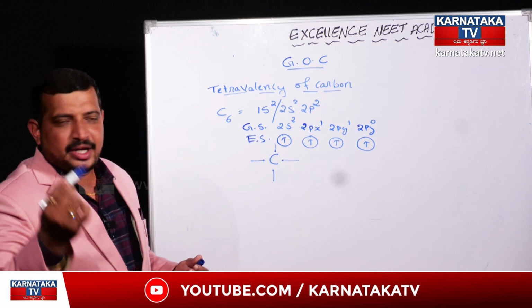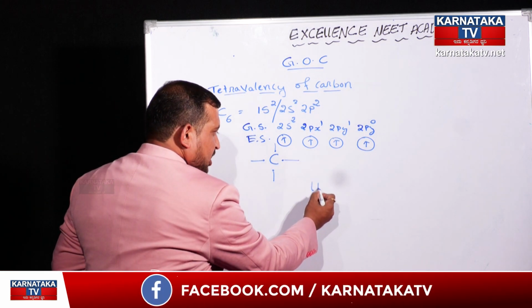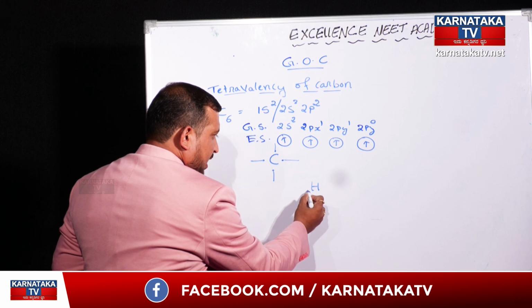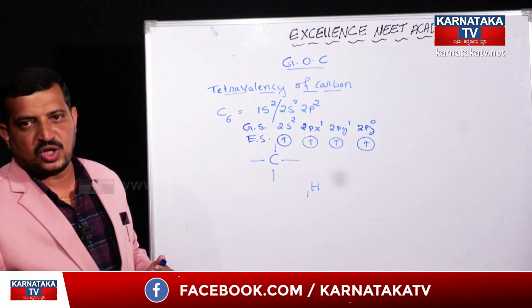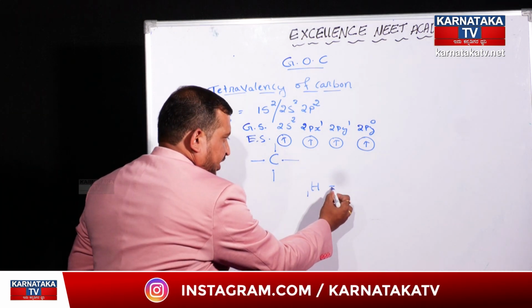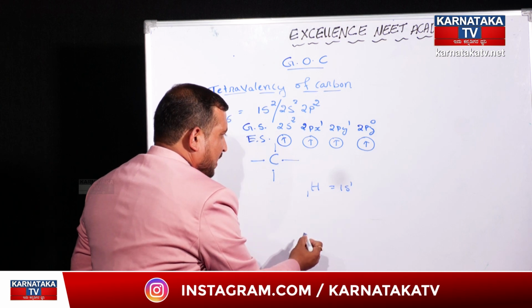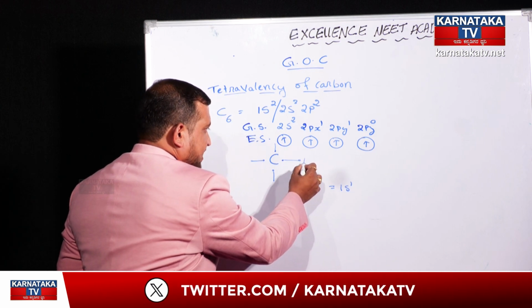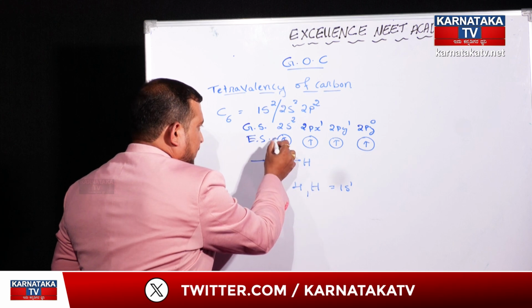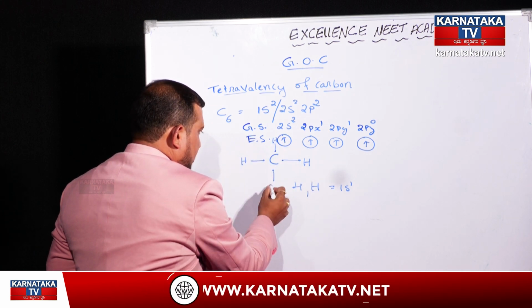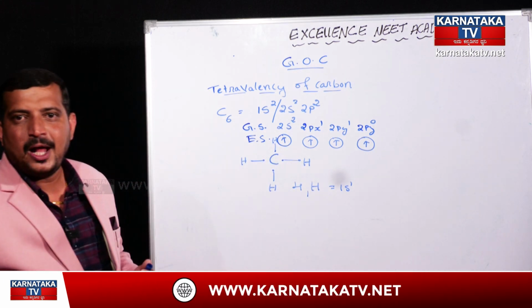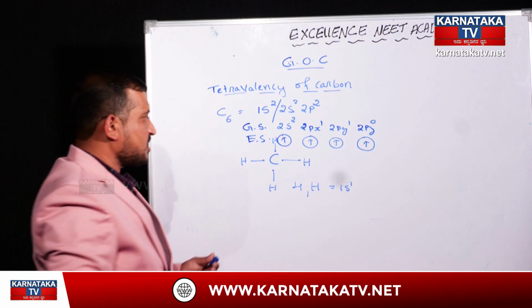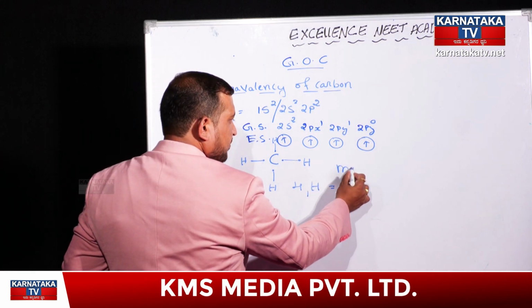Out of which, one important compound is hydrogen. We know that hydrogen has atomic number equal to 1. Its electronic configuration is 1s1. 4 such hydrogen atoms will be donating their electrons towards the carbon atom. That's why the first simplest hydrocarbon that is going to be generated is called methane.